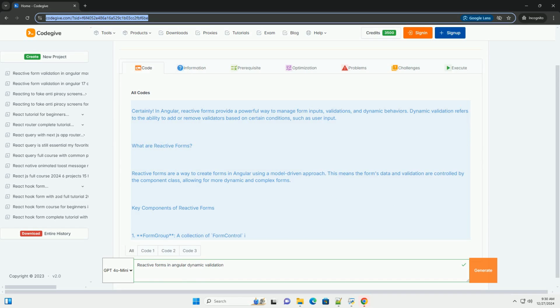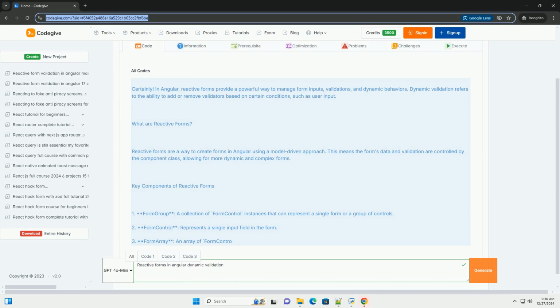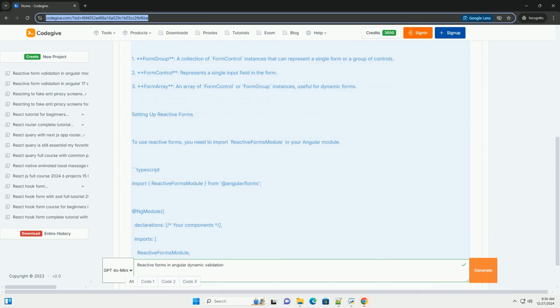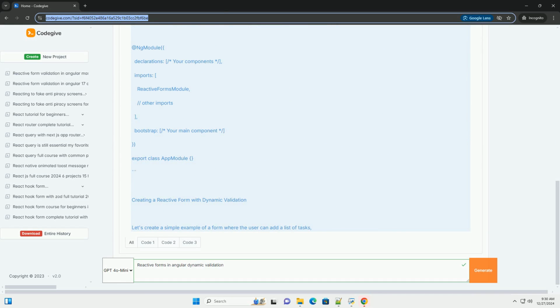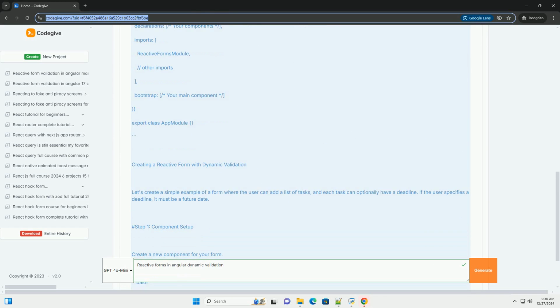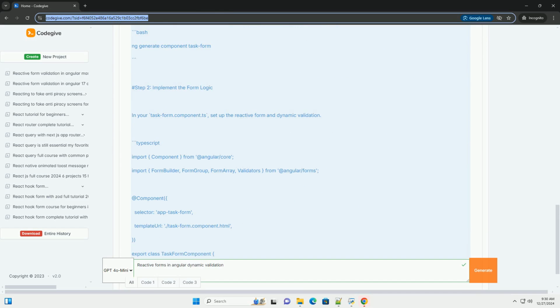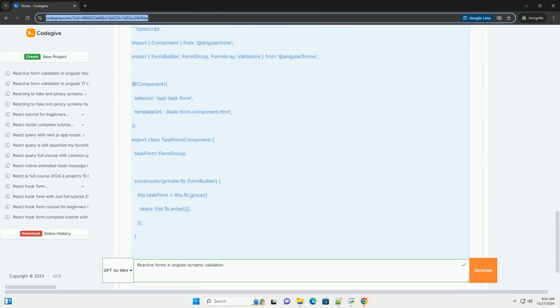Certainly. In Angular, reactive forms provide a powerful way to manage form inputs, validations, and dynamic behaviors. Dynamic validation refers to the ability to add or remove validators based on certain conditions, such as user input.